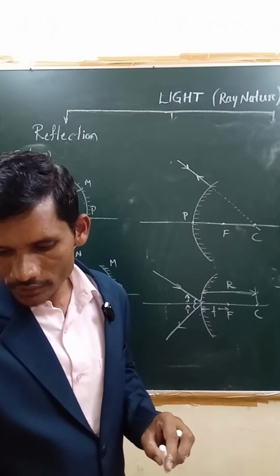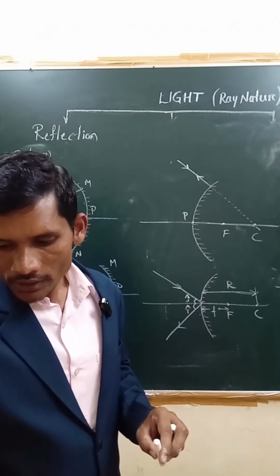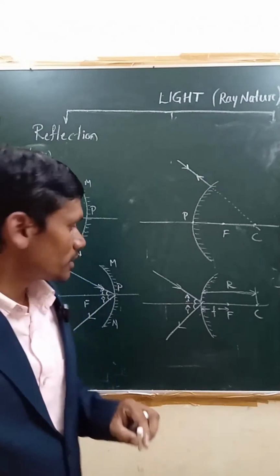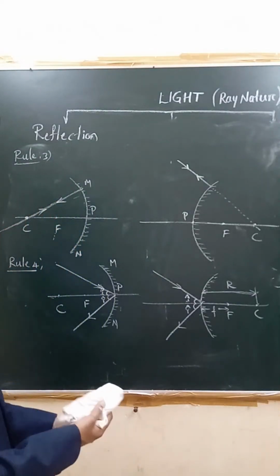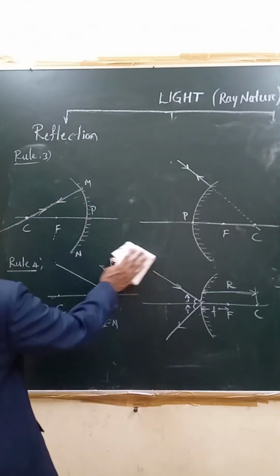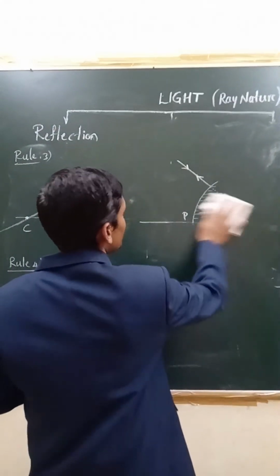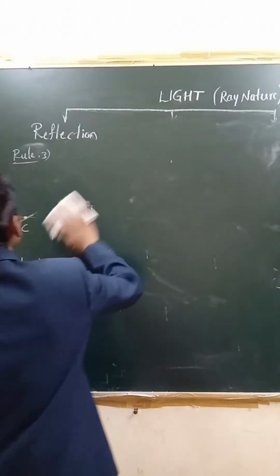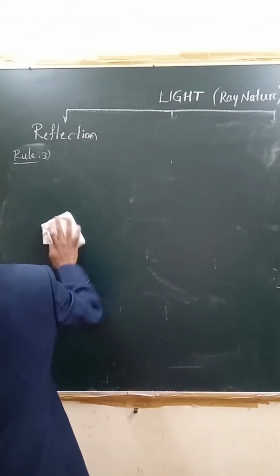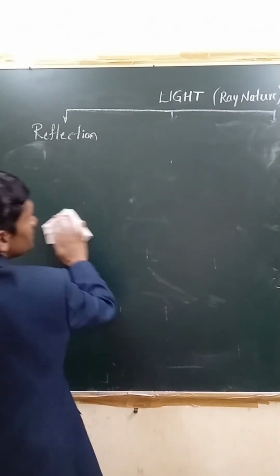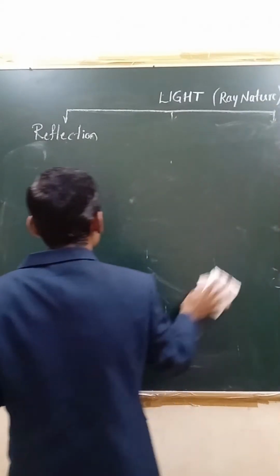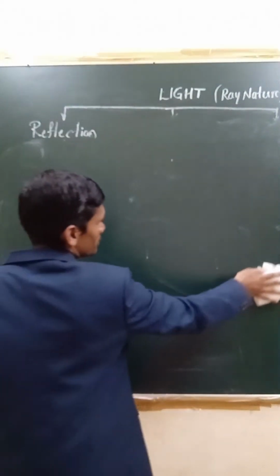Okay, then next, these are all about how to draw the ray diagrams. Next, after this, let us go ahead with how to draw the ray diagrams for image formation by concave mirrors.